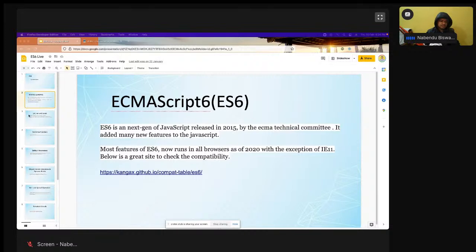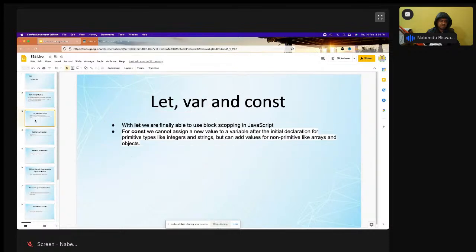Hope you get it. Okay, so that is there, and let us not go that much into theory. So let and var and const are there. With let, we are finally able to use block scoping in JavaScript, which we have already seen. Some of the things I've already taught, so I'll not go through them again. But there is a thing in const.